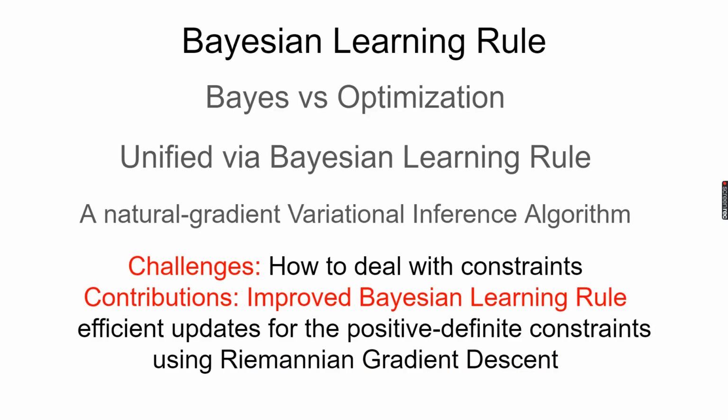The Bayesian learning rule is an approach to unify Bayesian inference and optimization, and it is a natural gradient variational inference algorithm. However, it becomes expensive when you deal with constraints. In this work, we propose an improved Bayesian learning rule. It gives an efficient update for the positive definite constraints by using Riemannian gradient descent.